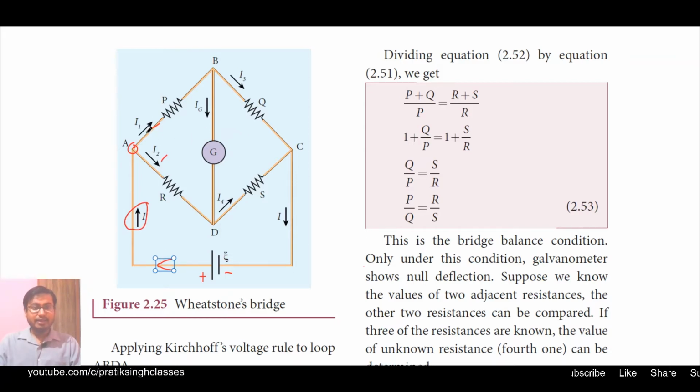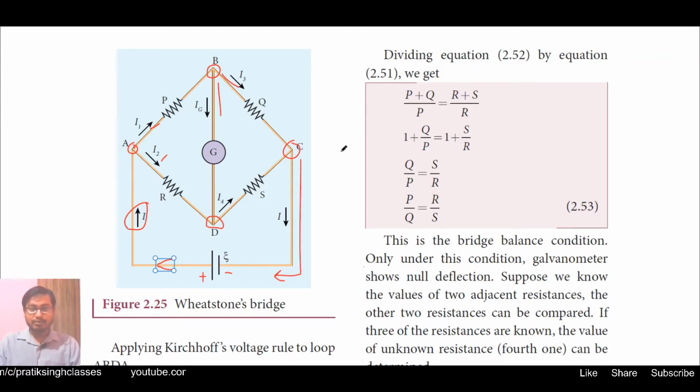Okay, again when I1 reaches the junction B, it is divided into two sub channels, one is I3 and one is I2. Again the current I2, which is going from A to D, at point D goes in two directions, one is D to C and one is D to B. That is I4, and again the current is coming at point C and all the current is coming back to the battery, that is I. So this is what is given in the description earlier in the previous slide.